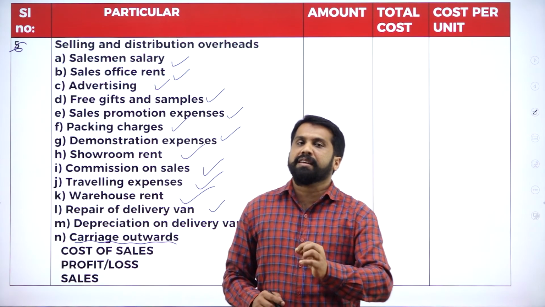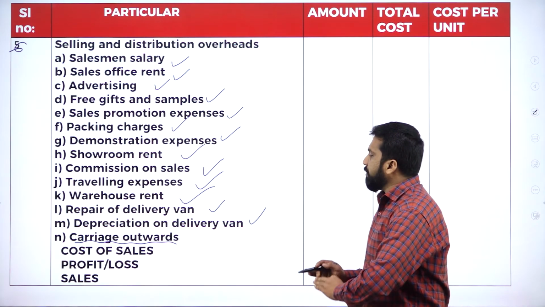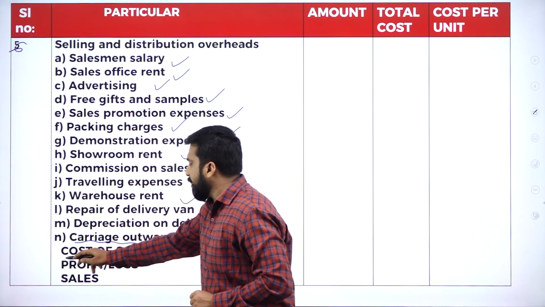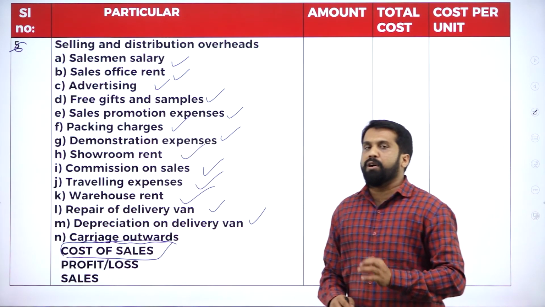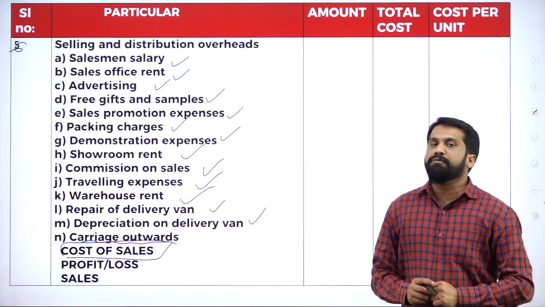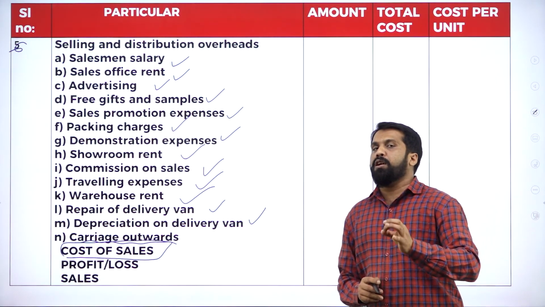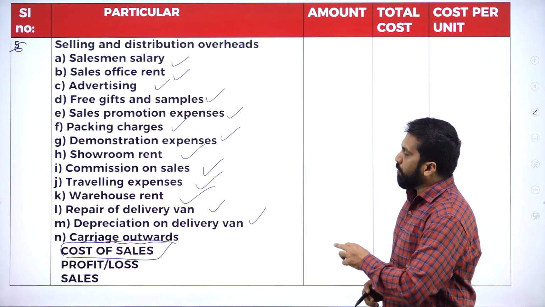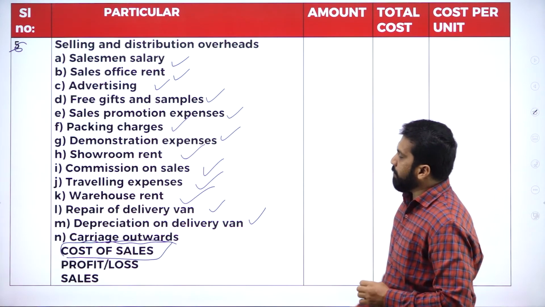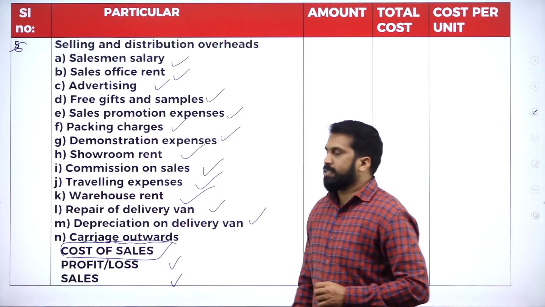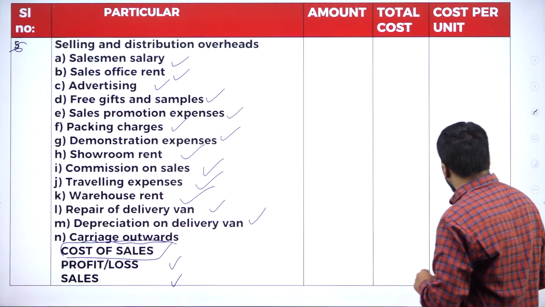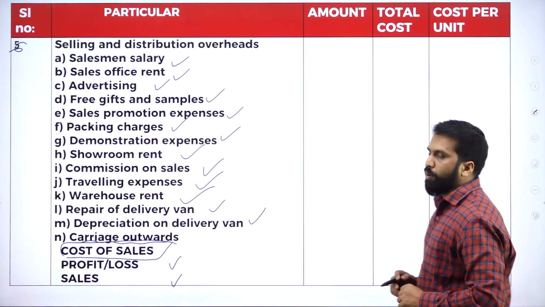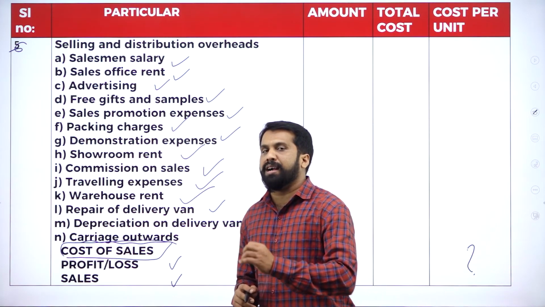Hope you're clear. Now, everything is done, and your final answer we call cost of sales. What is your final answer? Cost of sales. Now, cost of sales is done. Add profit, you will get sales. If there is a loss, we will minus that. So your final answer will be your cost sheet. Hope you understood.